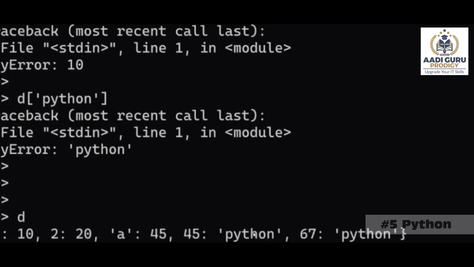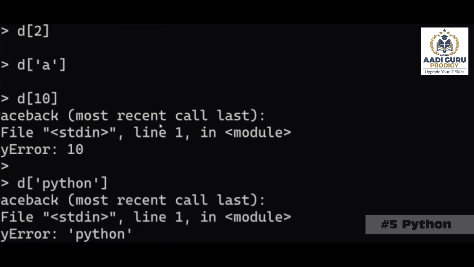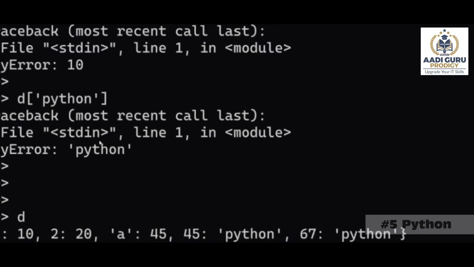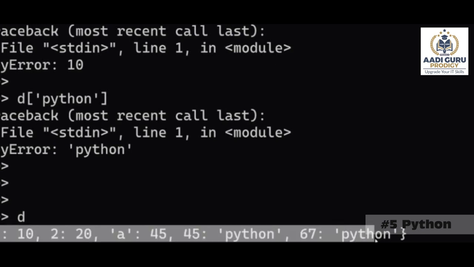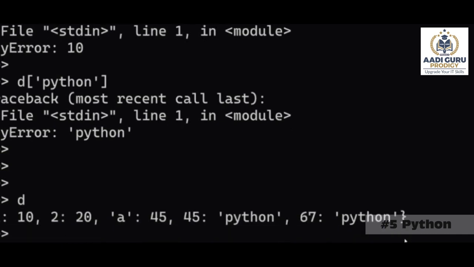However, we have append, remove, pop, reverse, sort. These are all our list operations. So why are we using those? If you want to add something, we use an append operation. If you want to remove something, we will use the remove or pop operation. In the same way, dictionary also has some operations. Each operation is used for a specific purpose.